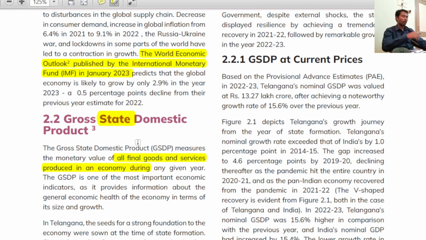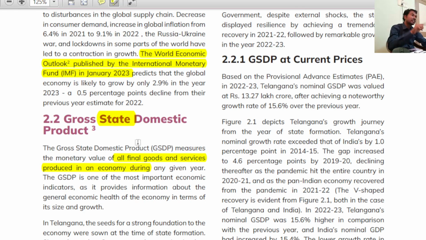You're getting the point: the value of ink or the outer component is already part of the pen price. The 10 rupees already has everything. But if you once again add the ink or any other things, it's double counting. This is called double counting, which is a limitation of GDP.